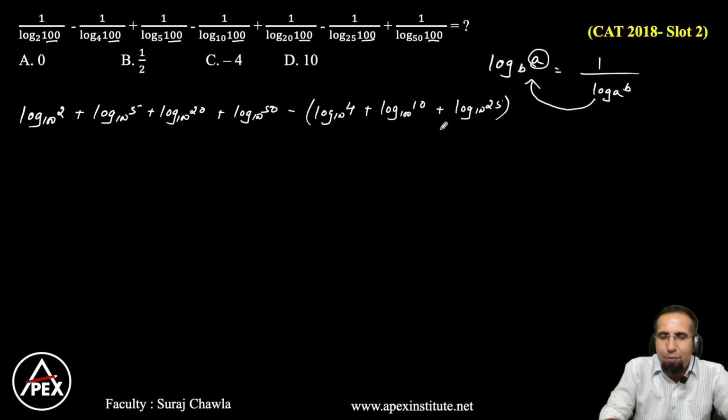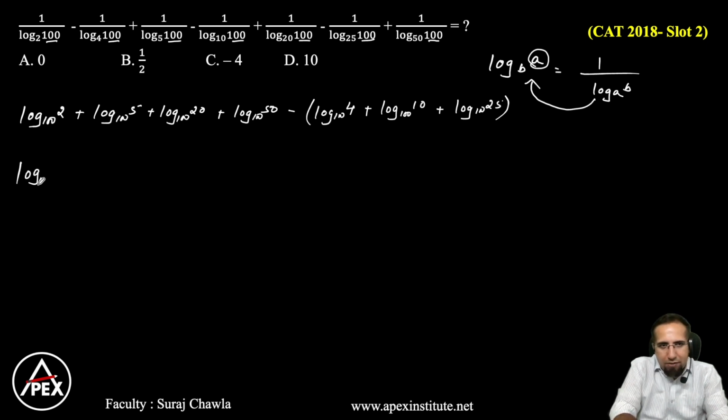This is my simplified term, and I've been successfully able to make the bases same. So if I have log A plus log B plus log C plus log D, which can be written as log base 100, and we can have 2 into 5 into 20 into 50 minus, I can again have log 100 base here, and this can be 4 into 10 into 25.